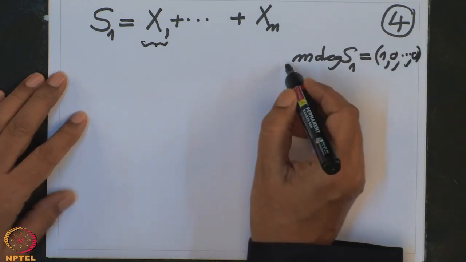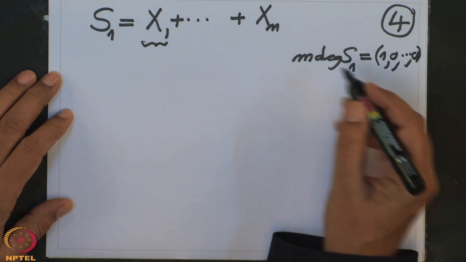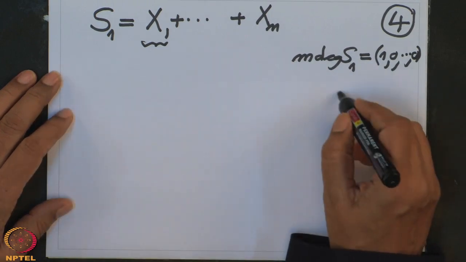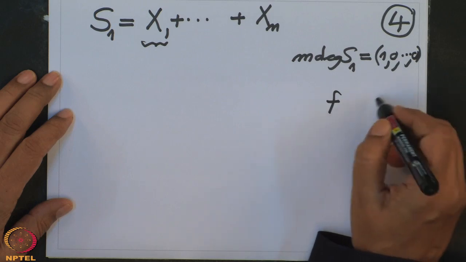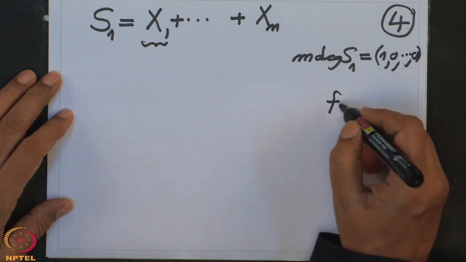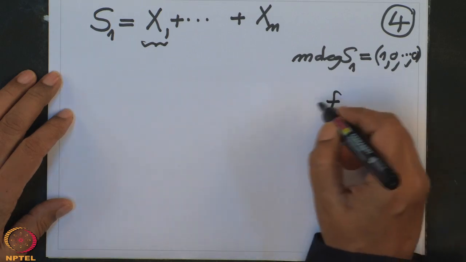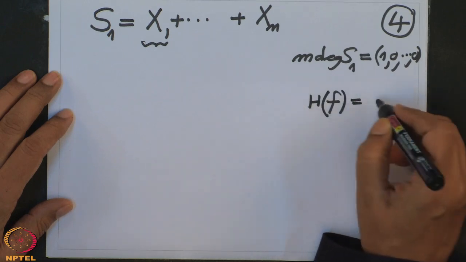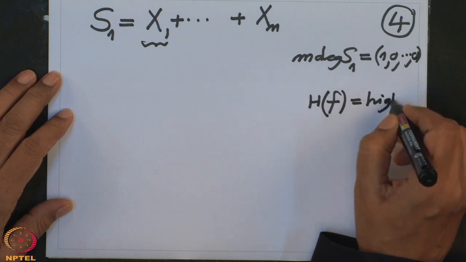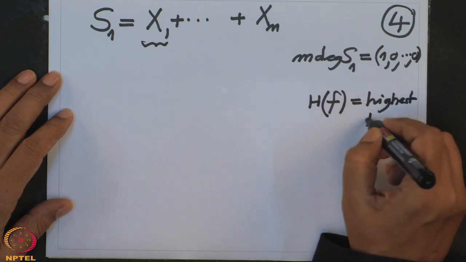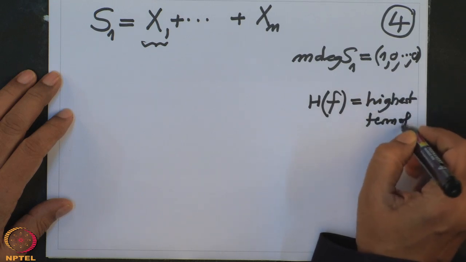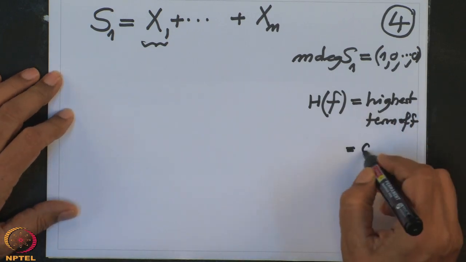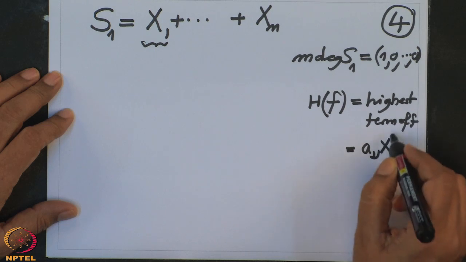And what is the highest degree monomial? Let me write that in general. For a polynomial f, we have a multi-degree and there is a highest monomial. So that will be called highest. This is the highest term of f, and this will consist of only one monomial, that is a nu x nu f.